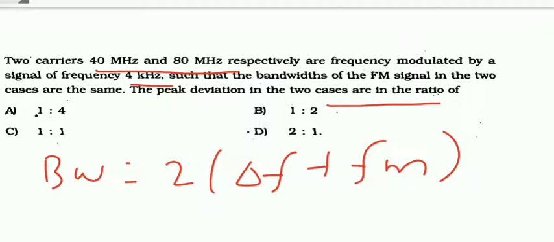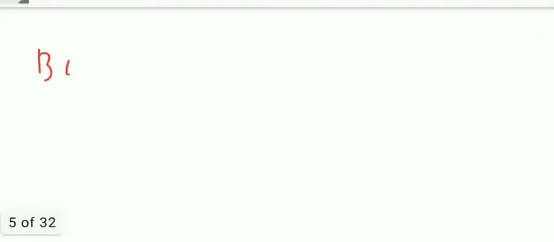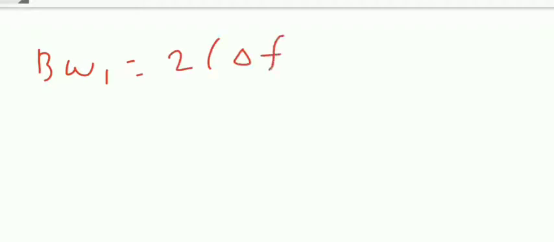For the first one, I assume that the bandwidth of the first FM, BW1, is equal to 2 into del F1 plus FM, the message frequency, right? The message frequency is the same for both.